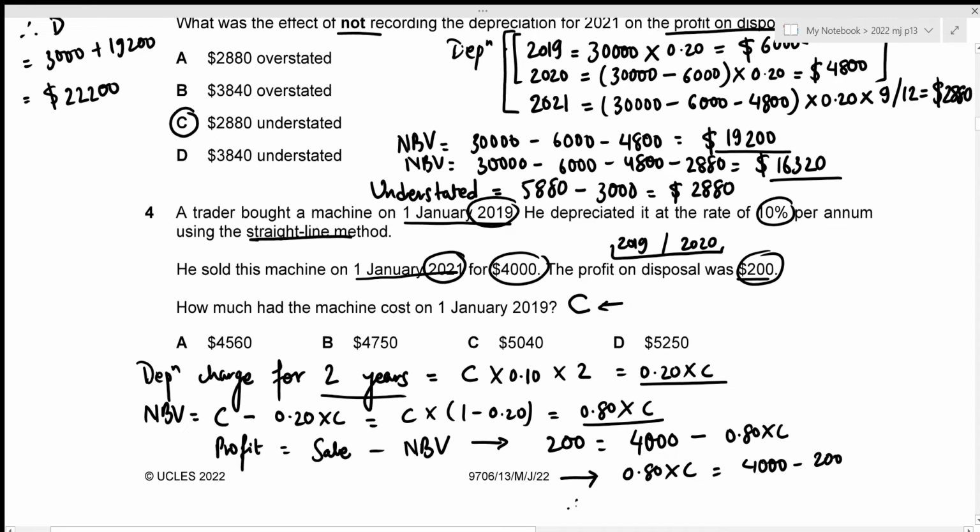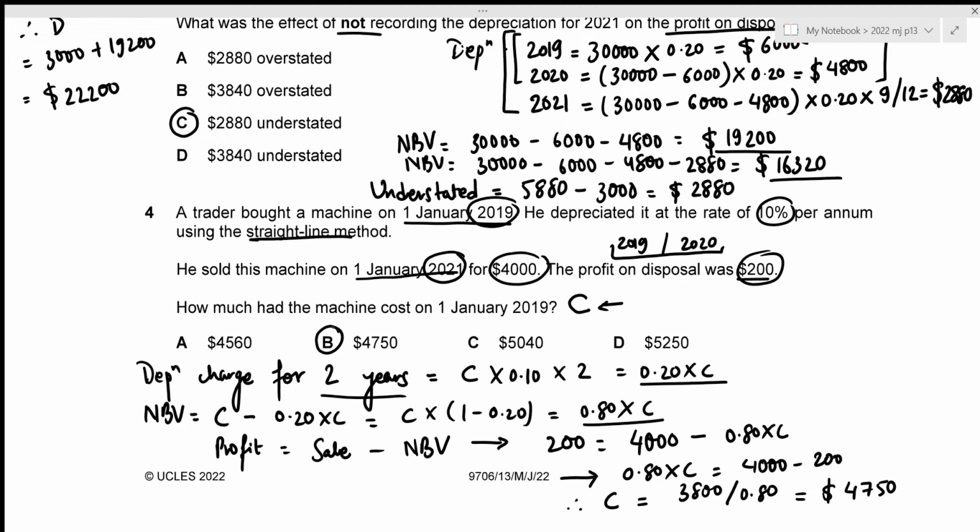And this gives our cost to be 4,000 minus 200 is 3,800, divided by, this goes to the other side as a denominator, 0.80. So this gives our cost to have the value of 4,750. And this amount is given in option B. That is the correct answer.